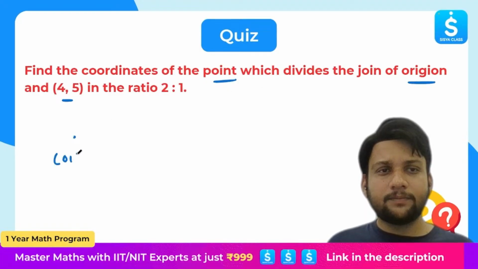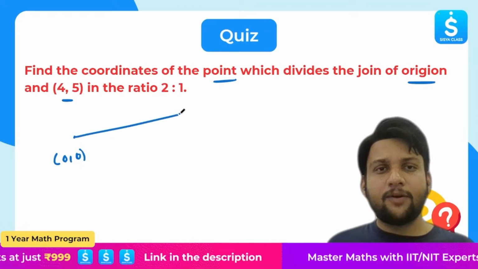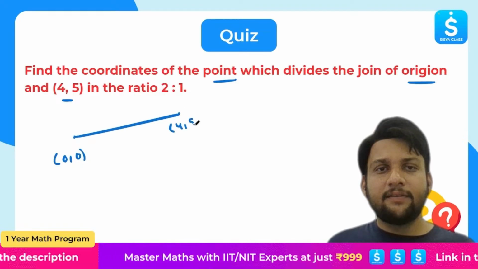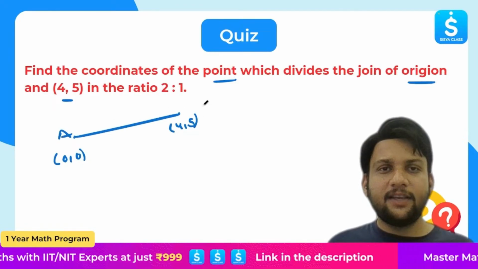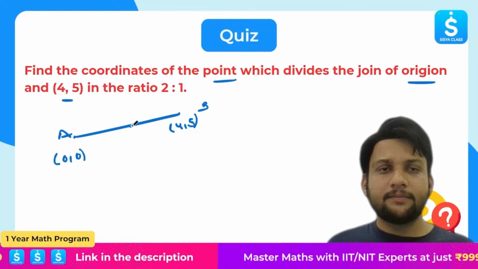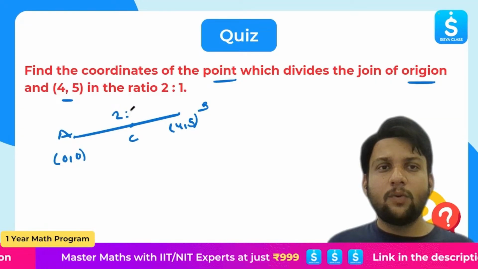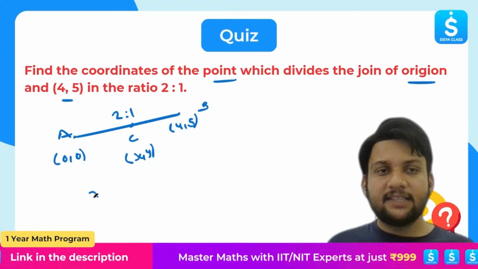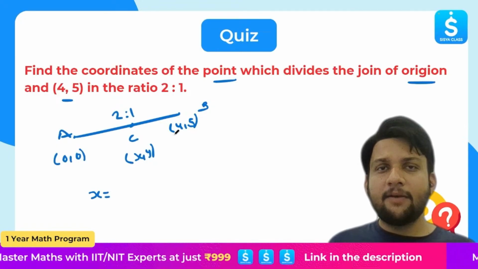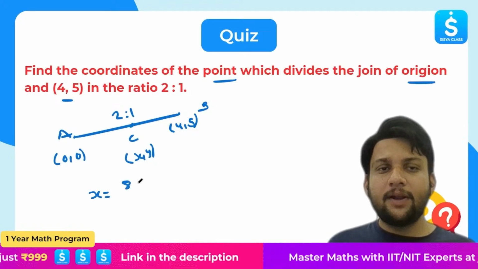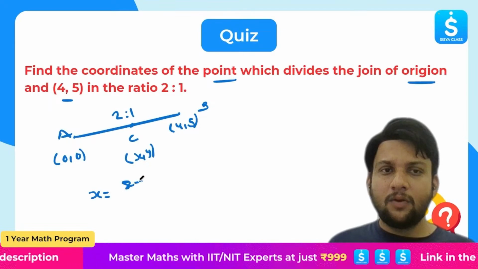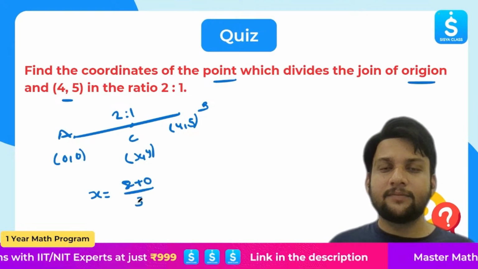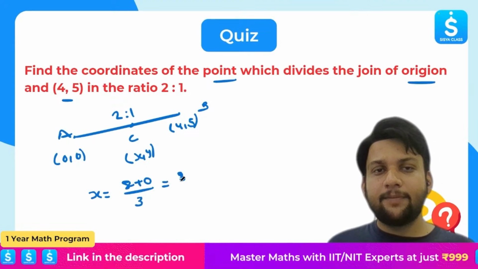0 comma 0. Next, if we have the point, let's say, 4 comma 5, if this is A and this is B, we have to find point C, which divides in the ratio 2 is to 1, that is x comma y. So what is the answer? X will be equal to 2 multiplied by 4, 8, plus 1 multiplied by 0, that is 0, over 2 plus 1, which is 3. That is equal to 8 by 3.